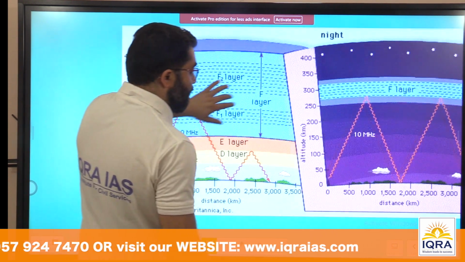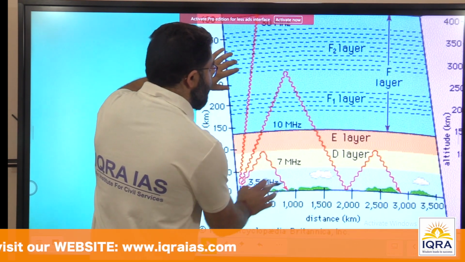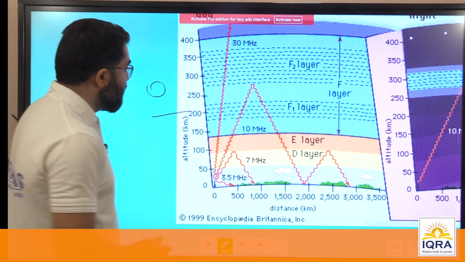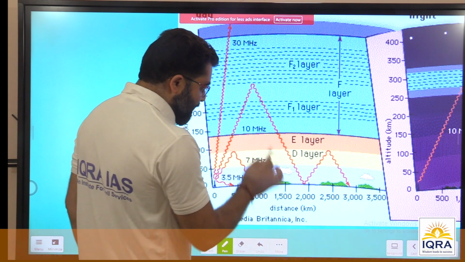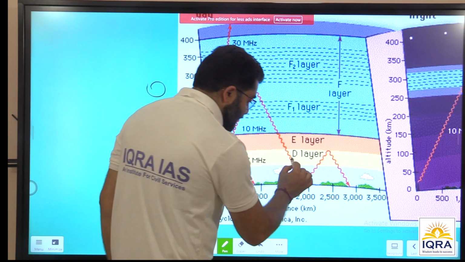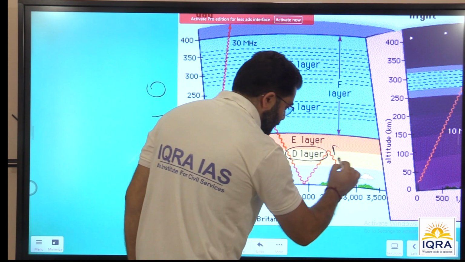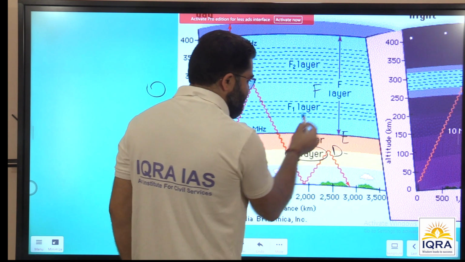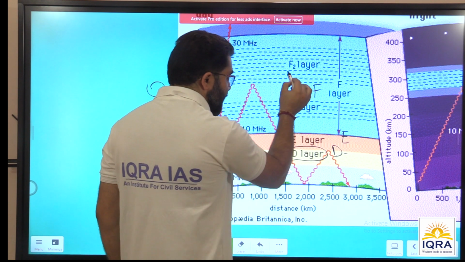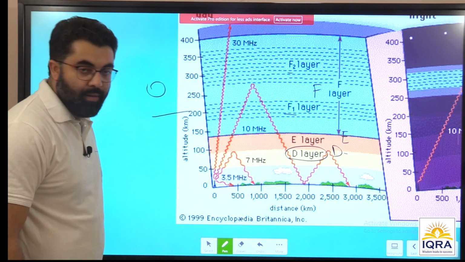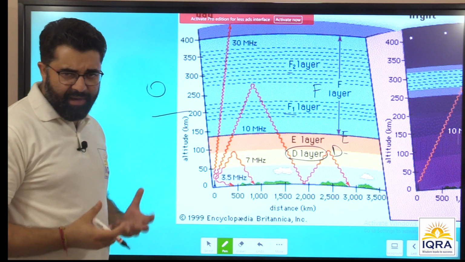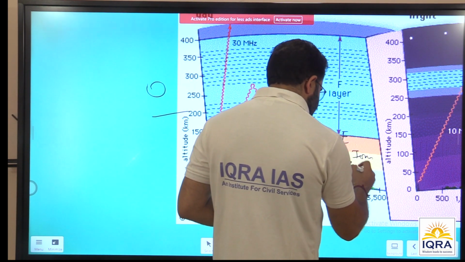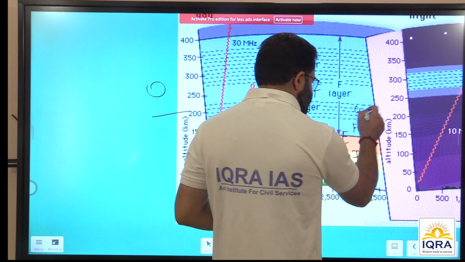Or we'll just first see the daytime, what is there in the ionosphere, and then we'll see what is there in the night time. So first, this ionosphere has been divided into D layer, E layer, F layer. F layer is further classified as F1 and F2 layer. What are they composed of? Chemically, what are they composed of? They're composed of ions. Ions of chlorine, ions of fluorine, ions of oxygen.